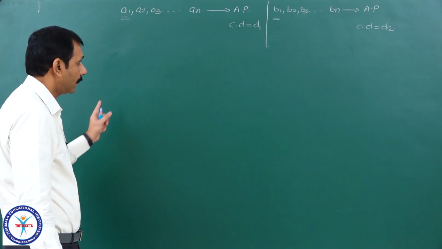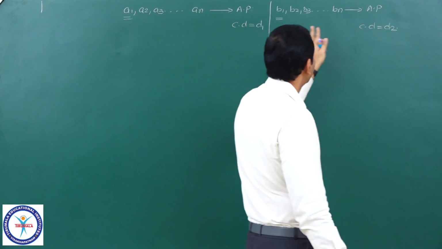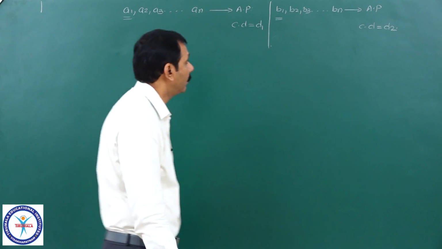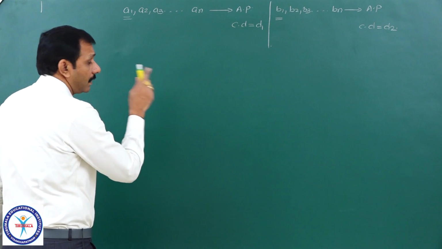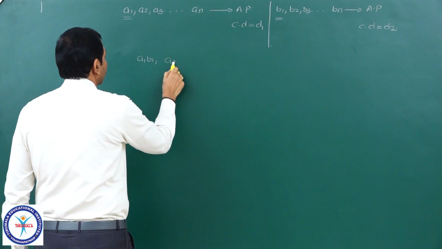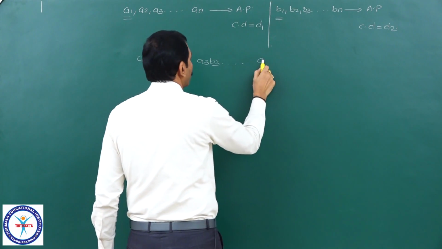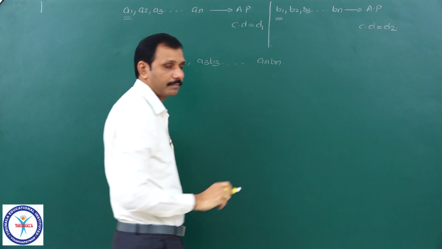Now, the next, third point. In this one you see, it is an AP with common difference d1 and it is an AP with common difference d2, I am taking. If I multiply corresponding terms, a1 b1, a2 b2, a3 b3 and so on, an into bn.